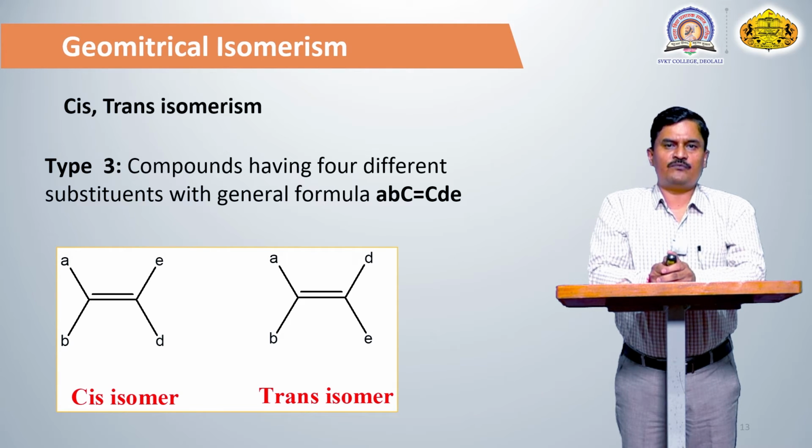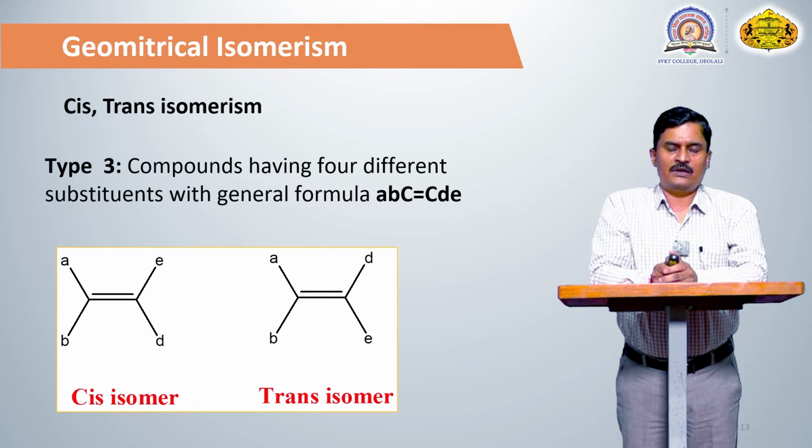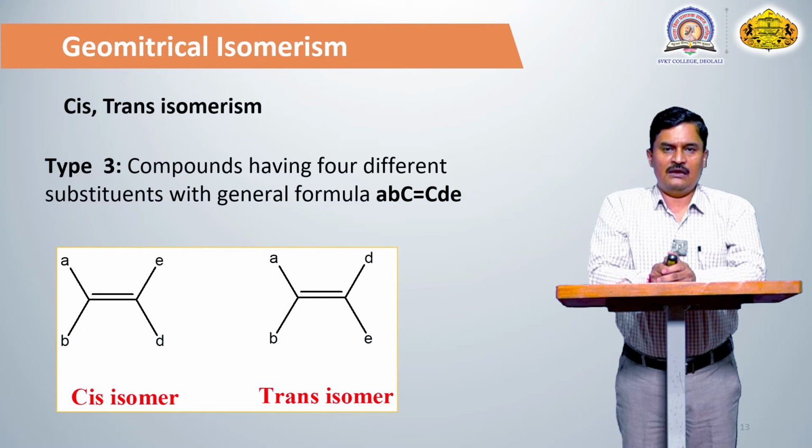And if such groups are present on the same side, that is known as a cis compound. And if such groups are present on the opposite side, that is known as a trans. But in type 3, there is a confusion between cis and trans. So we do not actually apply this concept of cis and trans to such compounds. It means that if the carbon-carbon double bond is attached with 4 different groups, the cis and trans system is not applicable. So this system has some limitations, because it depends upon similar groups, meaning this system is not useful.